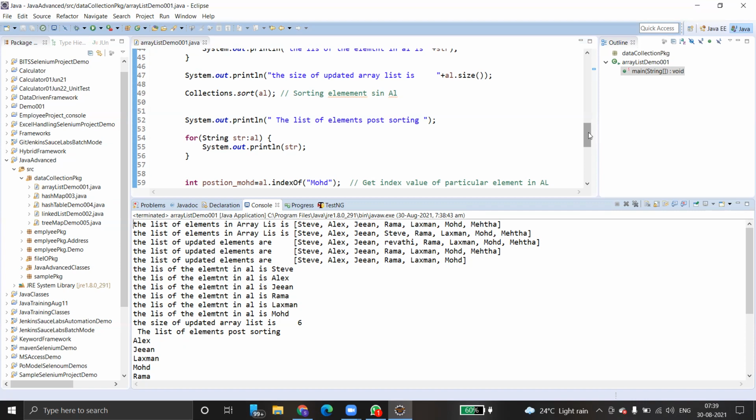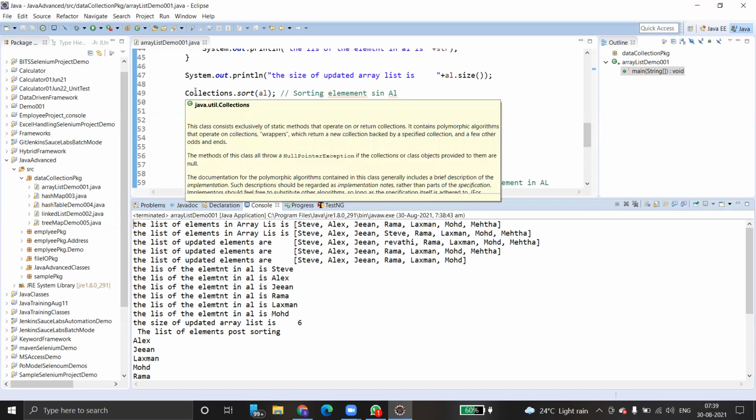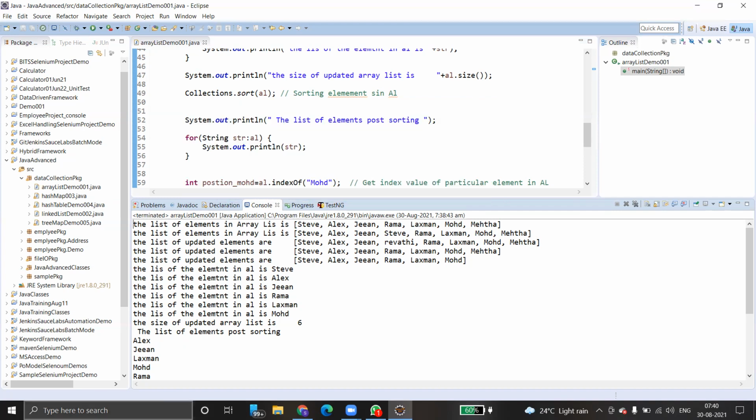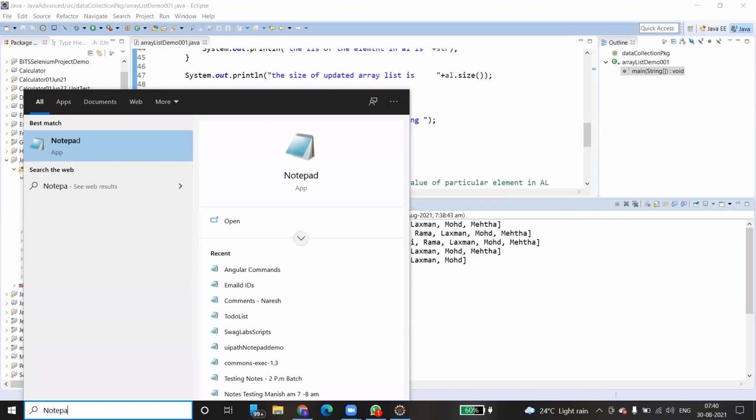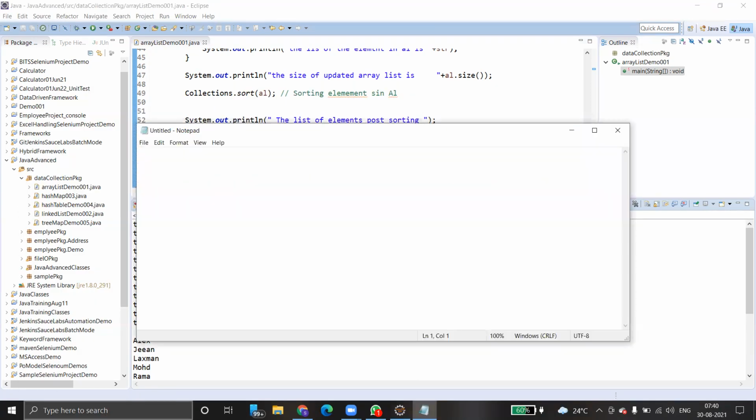What is that Collections? Can you show me at the top once? Collections is a class that is inside java.util. It basically has a few methods that can be performed on any kind of collection classes. Okay. See, I have explained, right? Let me explain once again to make it clear.